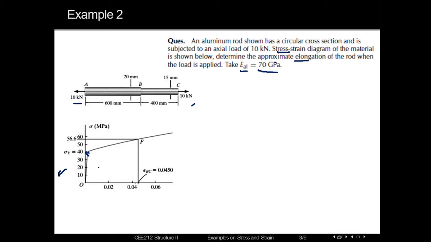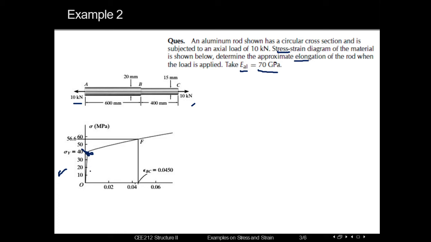In that case we need to calculate the strain using this diagram. And in the remaining case, if the stress value lies within this elastic limit, then we will need to use the Young's modulus to calculate the strain.